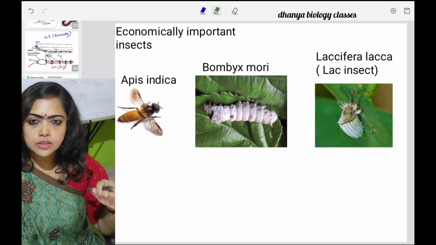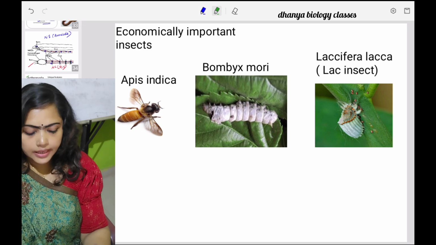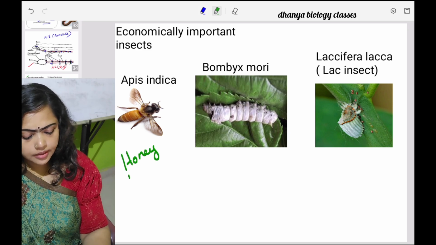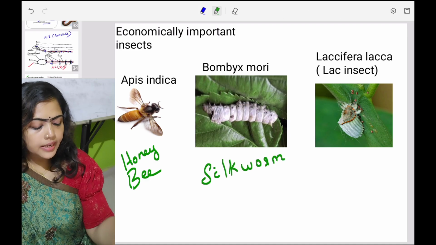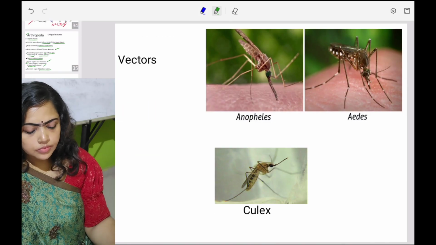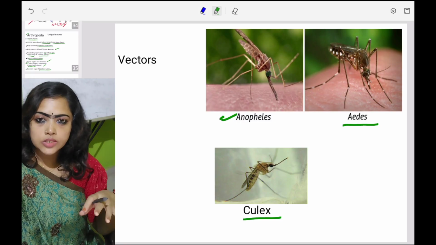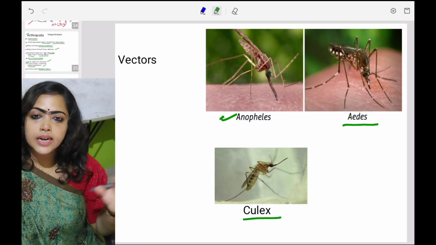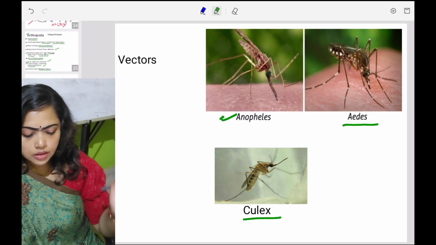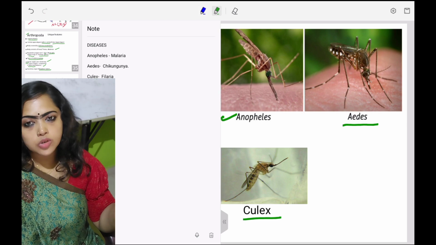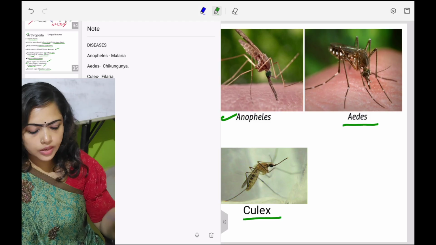And then the last thing, examples for arthropods. Economically important insects: Apis indica, that is honeybee, then Bombyx mori, that is silkworm, then Laccifer lacca, lac insect. Then some vectors, example Anopheles, Aedes, and Culex. These vectors are the organisms that transmit disease from one person to another. Anopheles transmits the disease called malaria, while Aedes transmits chikungunya, and Culex transmits filaria.